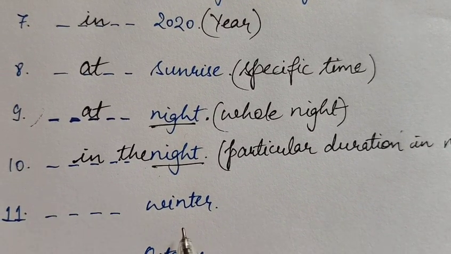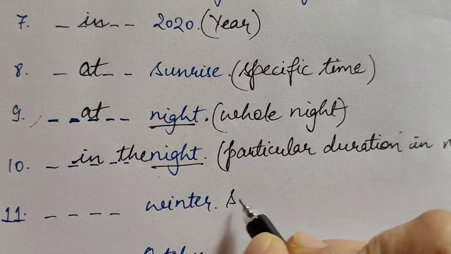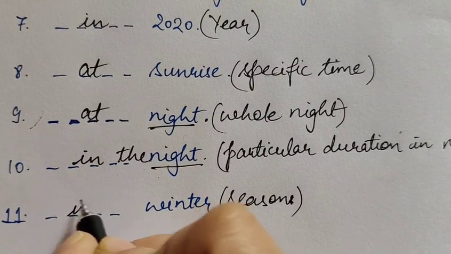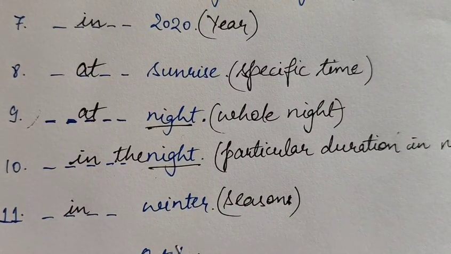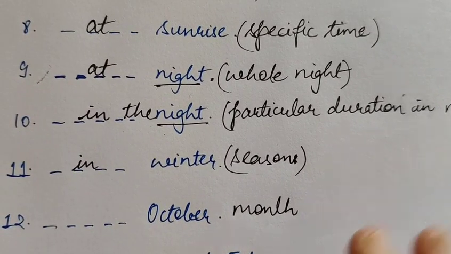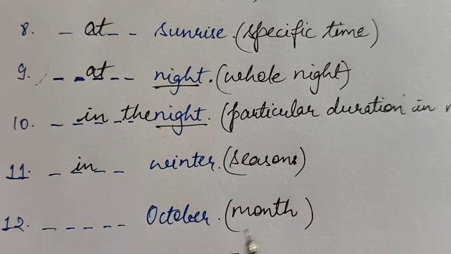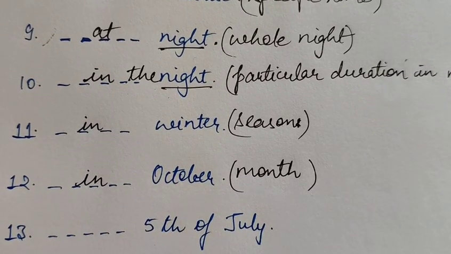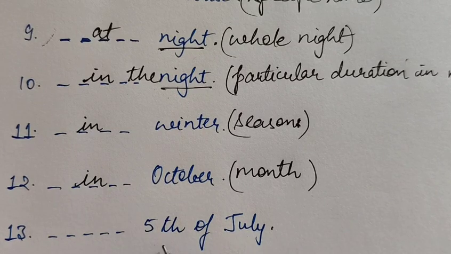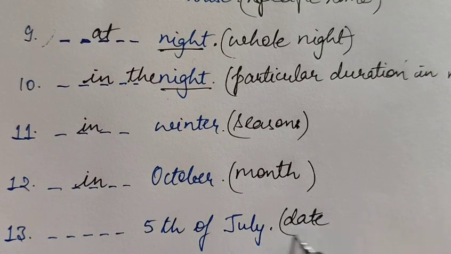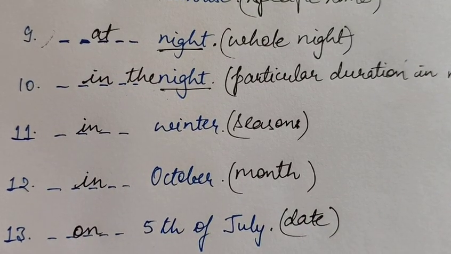Next sentence is blank winter. Winter is a season. For seasons we use in winter. Now next is October, it's a month. For months we use in. Next is blank 5th of July. It is a date, 5th of July, and for particular dates we use on 5th of July.